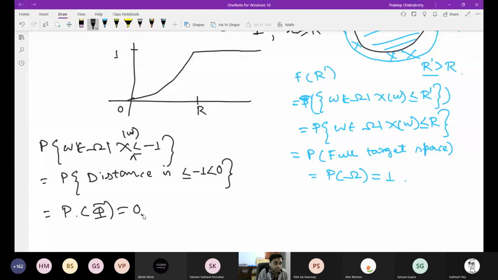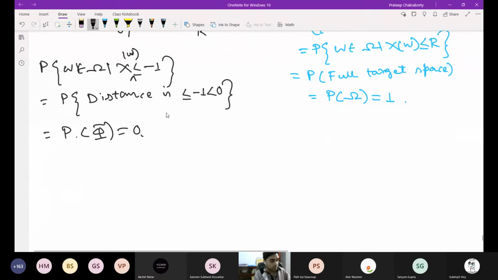This is one of the most crucial parts. I'm defining the random variable and also the cumulative distribution function, or distribution function, for a random variable. So you should learn these things well. If you have any query or doubt, please ask me. Another example I will show, then we'll talk about some properties of this distribution function.